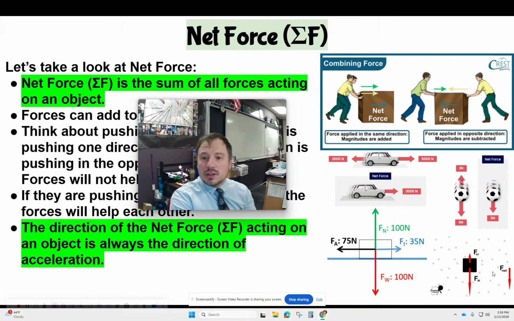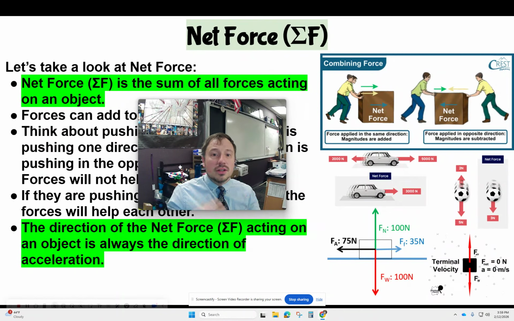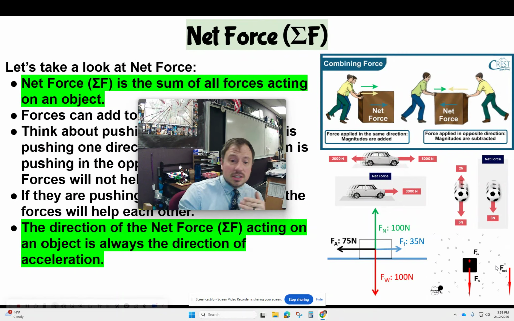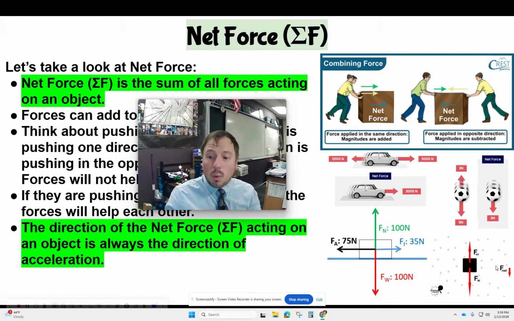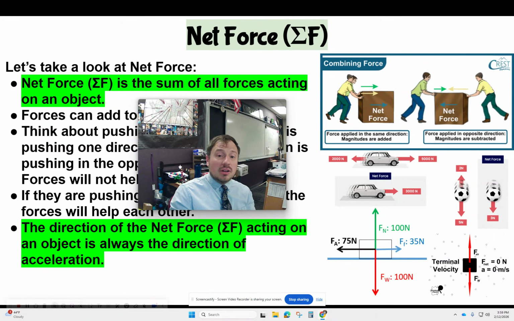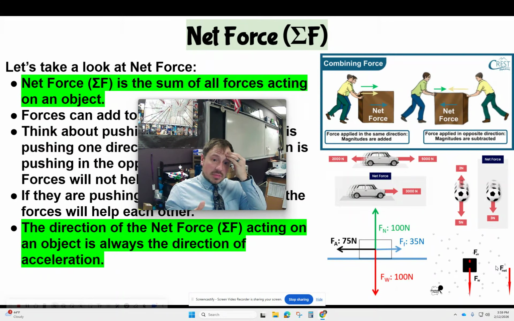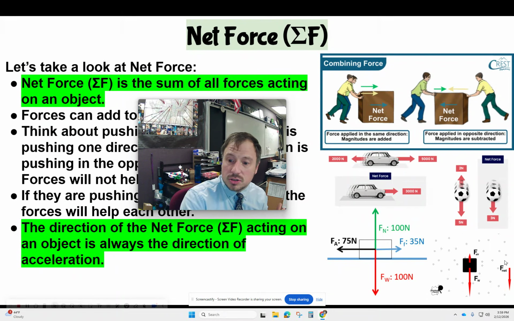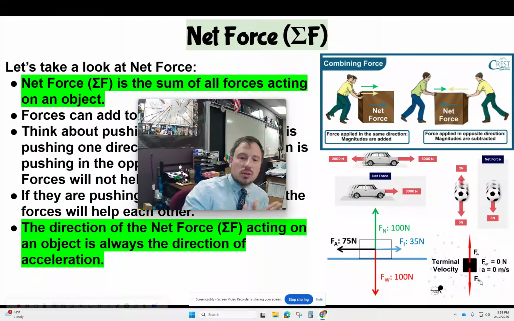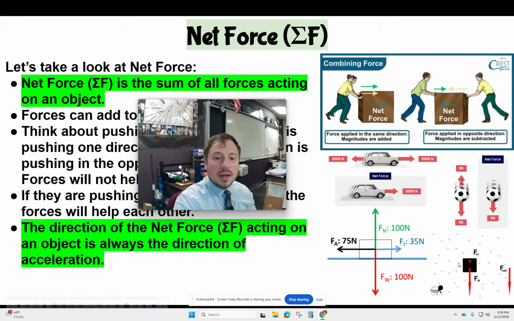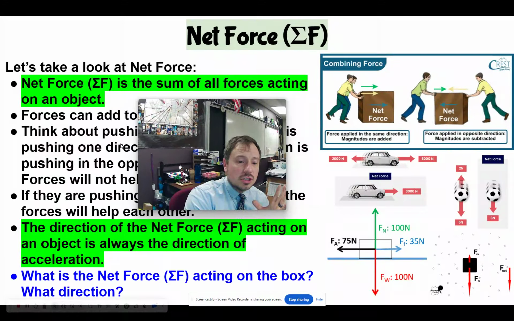And you can see down at the bottom, this is an example where, yeah, the net force can be 0 newtons, and this is an object falling through the air. It gets to terminal velocity when the weight is balanced out by the air. It doesn't mean that it's not moving. It just means it's not accelerating. So you can see here that's what's happening in that little graphic there. But anyway, yeah, this is just a way to practice it.